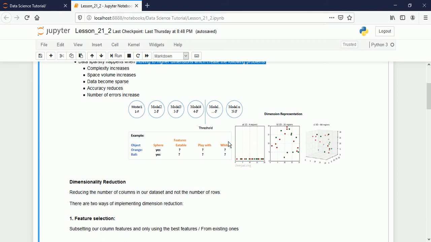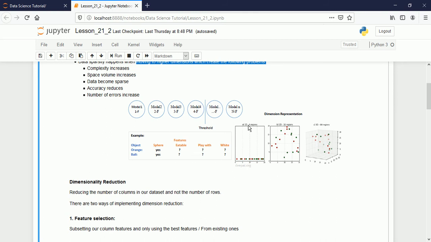If we keep increasing the number of features like this, the curse of dimensionality happens, and the number of dimensions increases exponentially. For example, see this figure, the representation of dimensionality. Suppose 4 regions are there and we have only one dimension, and all the data points are laid out on a single dimension. Now if you change the dimensions, they increase exponentially. For example, we have 4 regions here.